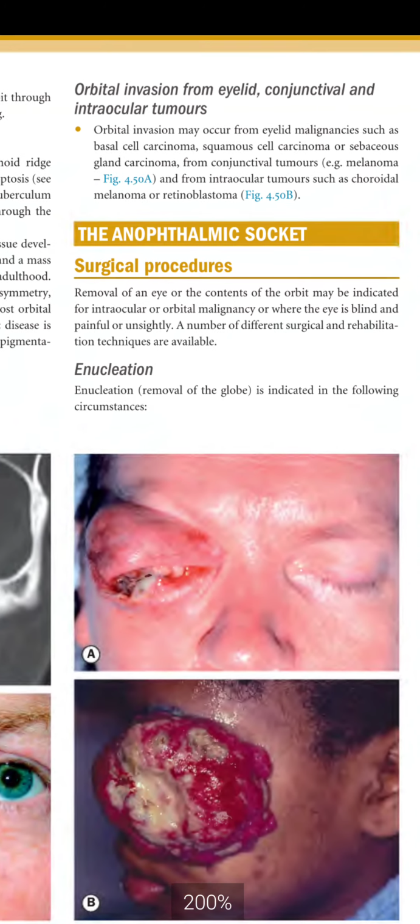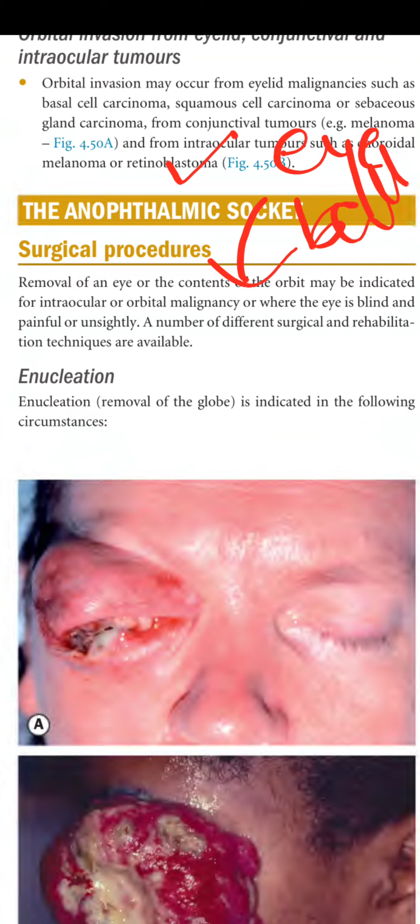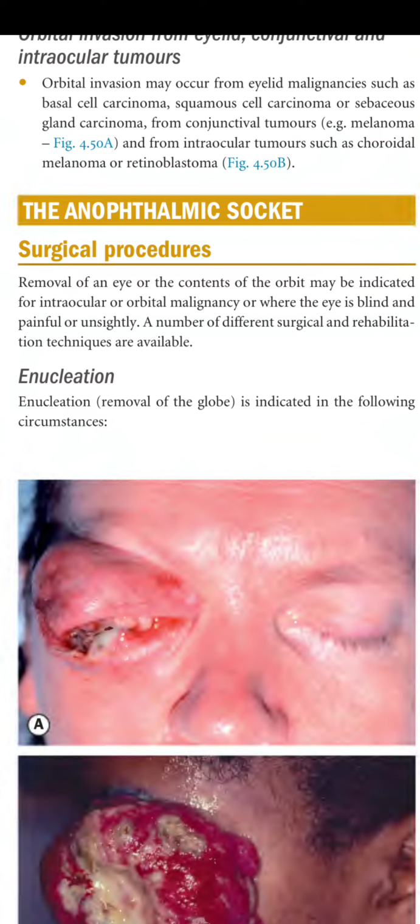Next is an anophthalmic socket. Anophthalmic socket is basically when you remove the eyeball from the eye. It is a surgical procedure, removal of an eye and the contents of the orbit, which may be indicated for an intraocular or orbital malignancy, or where that eye is blind and painful or unsightly. A number of different surgical and rehabilitation techniques are available.